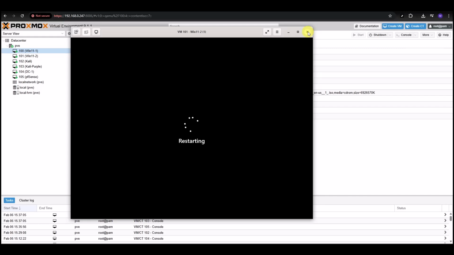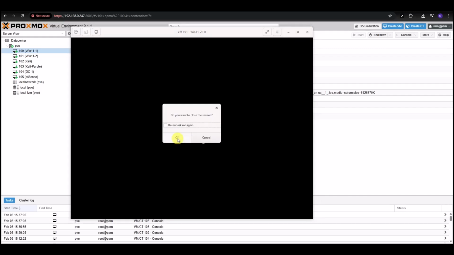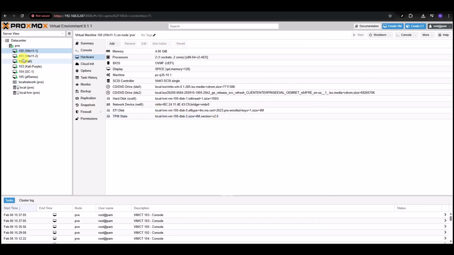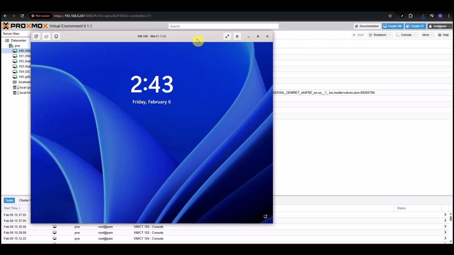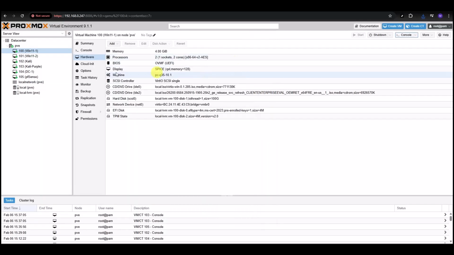Now, if you just close the terminal, the virtual machine is still running. You're just closing that session. So if we want to, we just reboot to Windows 11. So once again, to the first Windows 11 machine, we can go under Console Spice, double click that, and we have a new window open there.